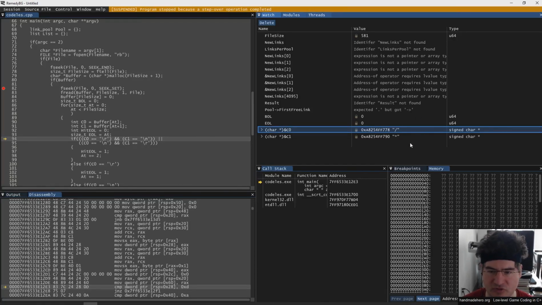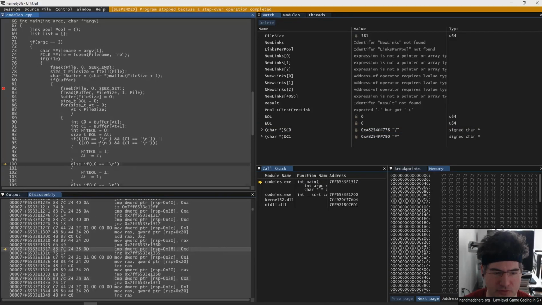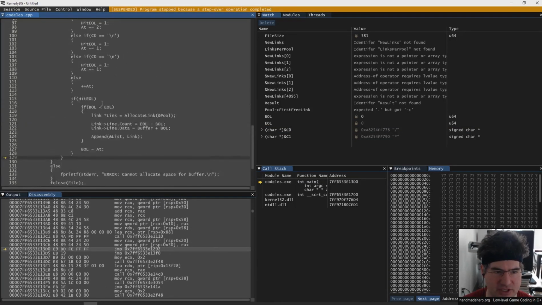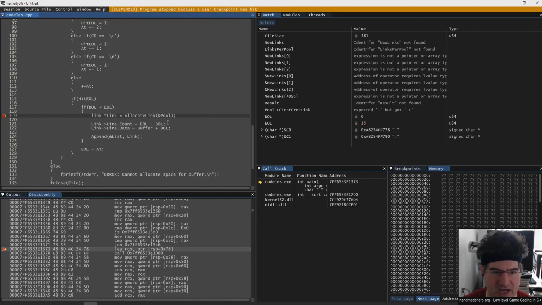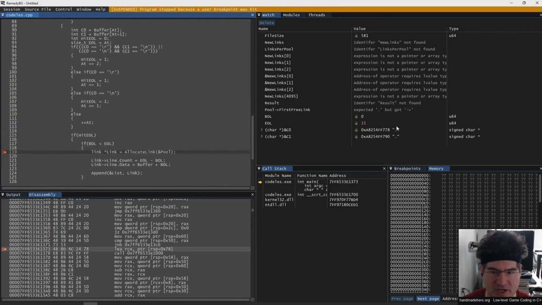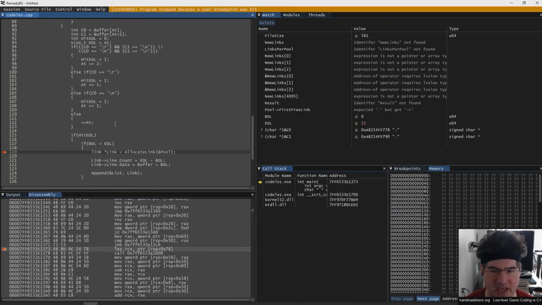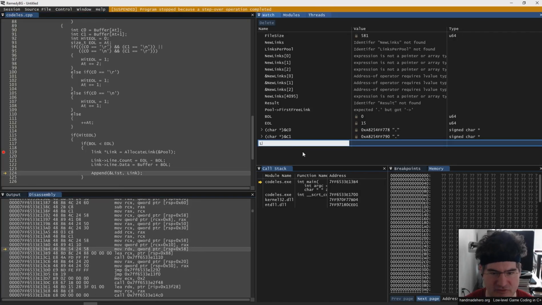All right. So this is what's at the beginning of the file. We're going to look at both of these. We haven't hit an end of line, so we're just going to advance to the next pointer. We don't actually have to look in here until we get to something that's actually an end of line. We've gotten to an end of line here. It's 15 in. That seems okay with what we've got, but we can double check that in a little bit. When we actually allocate our link, let's take a look at what our link line ends up being, to see if that maps to the correct line.